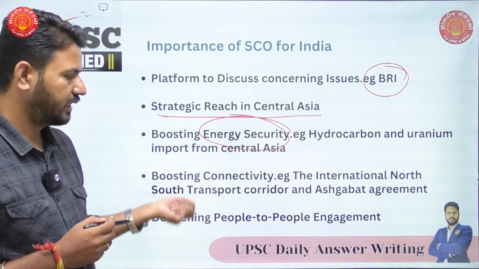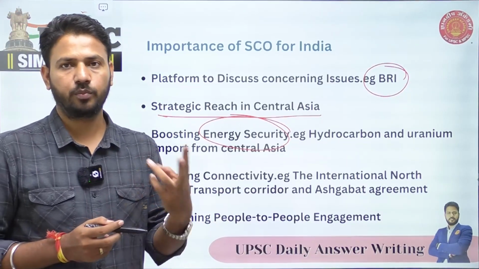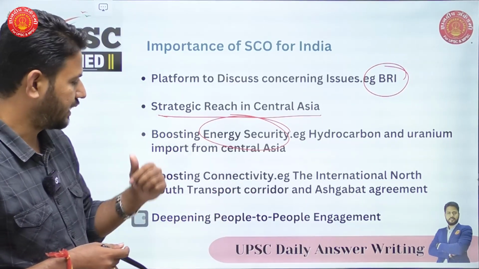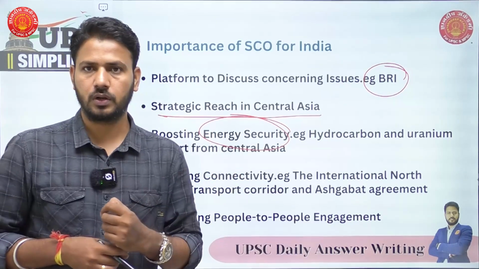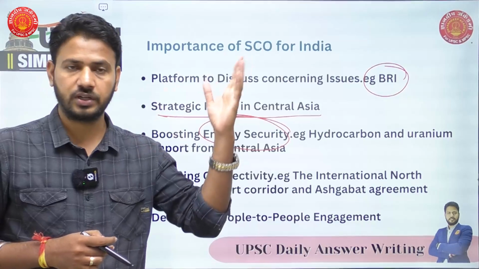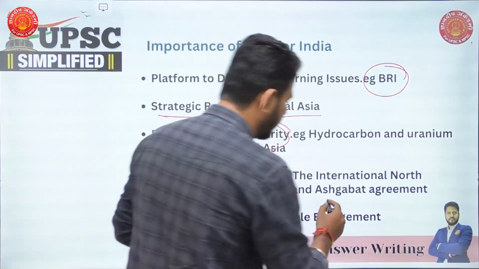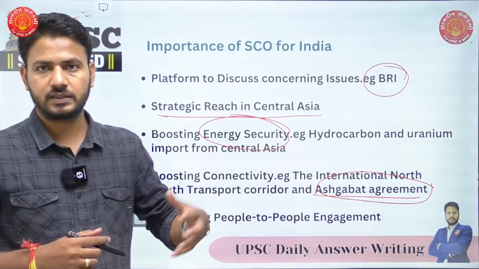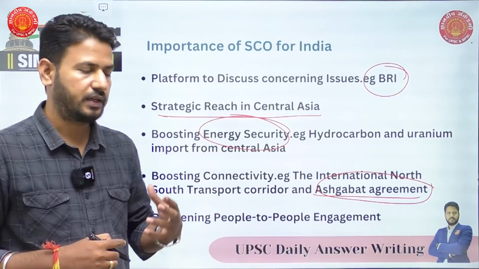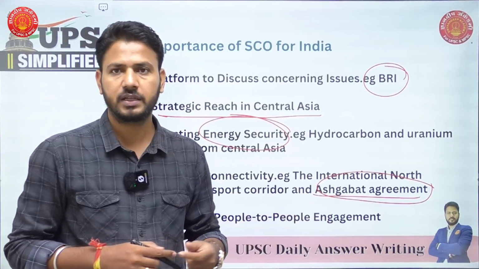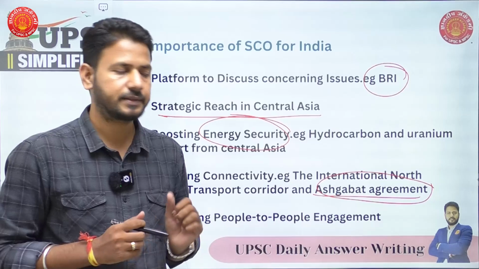Then boosting connectivity is another point. We have two important projects which actually pass through the member countries. One is the International North South Transport Corridor, which passes through Iran and then Russia. Then also we have the Ashgabat Agreement, which actually is an agreement between some members of this grouping, Kazakhstan, Kyrgyzstan, India. Then it also helps in deepening people-to-people engagement of all the member countries.